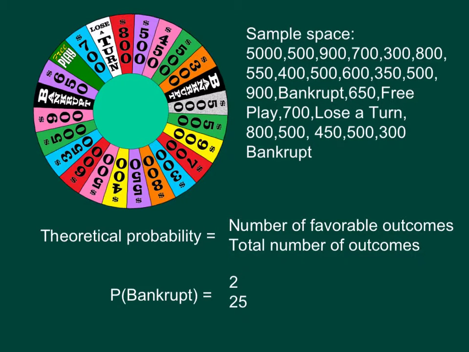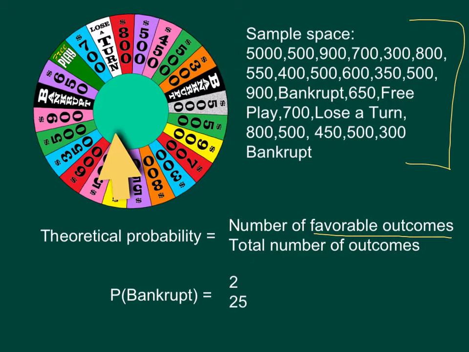Well, here's our spinner, and we're going to look at it. We're going to apply those terms we just talked about. The sample space includes all of these different things here. So every single one of these positions on the spinner, we will count as the sample space, even if they repeat the same thing. So notice we have two bankruptcy places. So if you look over here at the list, this represents every single possible place you could land, right? Repeats included. The theoretical probability is going to be the total number of favorable events.